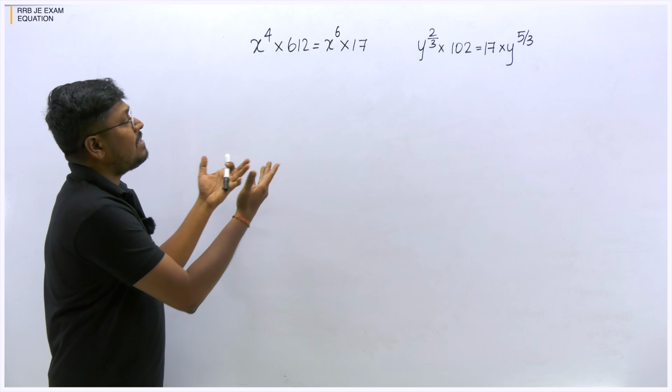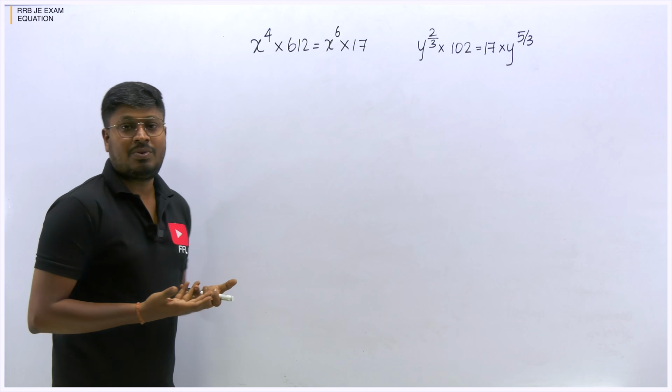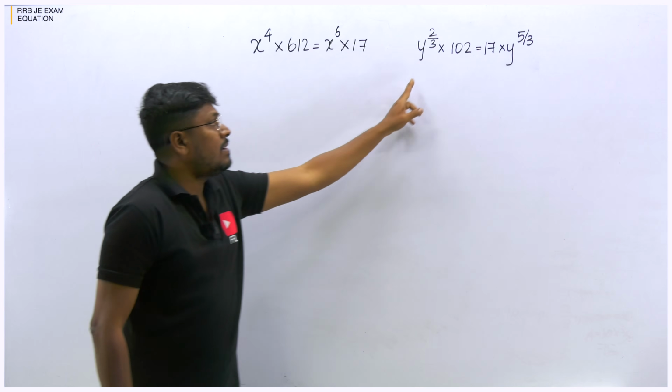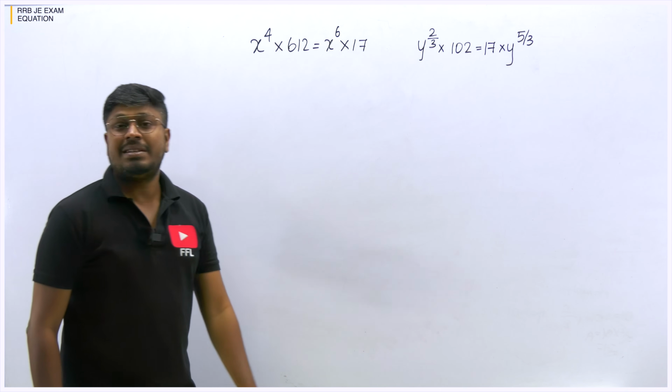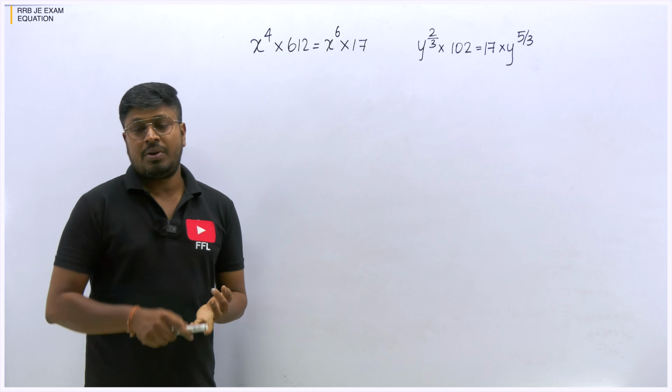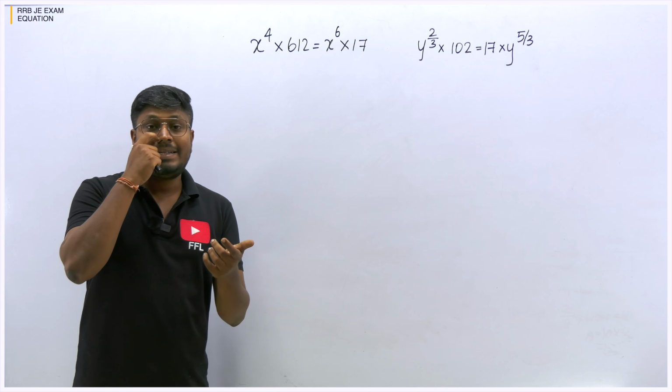So by just seeing the question you can directly say it is not a quadratic equation. Why? Because we have x power 4, x power 6, and this is also not a quadratic equation, something power 2 by 3, 5 by 3. So it is not a simultaneous equation, it is not a quadratic equation. So this is called a linear equation.